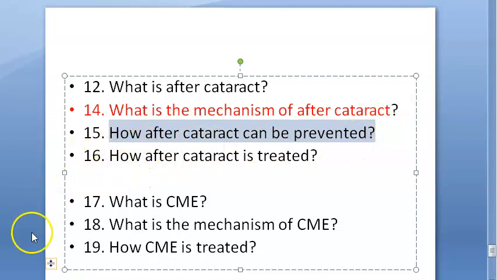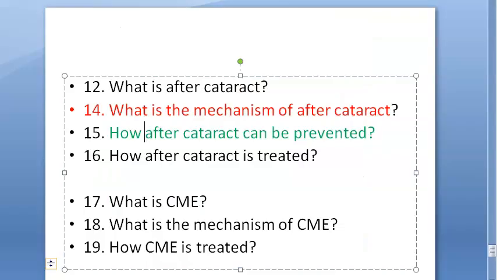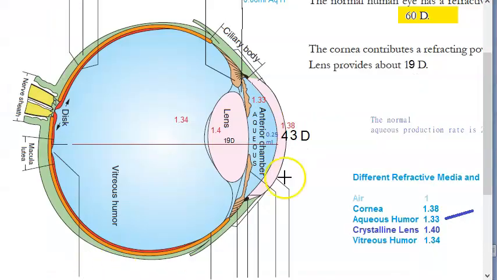Can we prevent this after cataract? Let's see. Cat means cat, rat means rat. Okay, that's not the way to prevent. Let's see. So basically, you have to reduce the source of the after cataract. So you have to completely remove the cortical matter. Guys, focus here. We are looking at how to prevent after cataract. You will completely remove the cortical matter. You should not leave anything behind. You have to polish the posterior capsule.